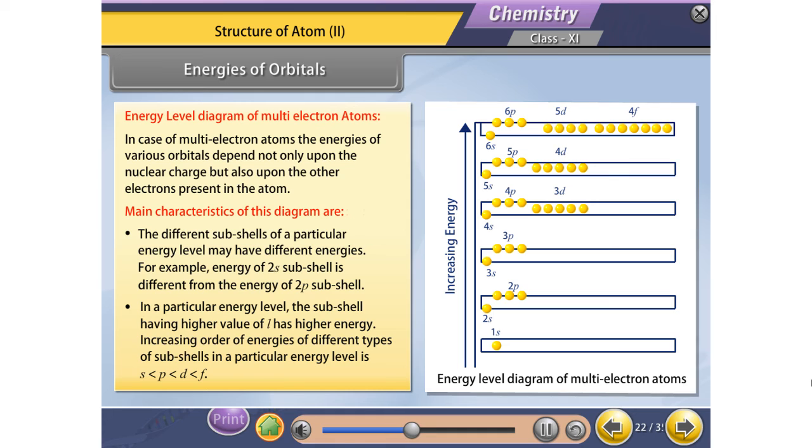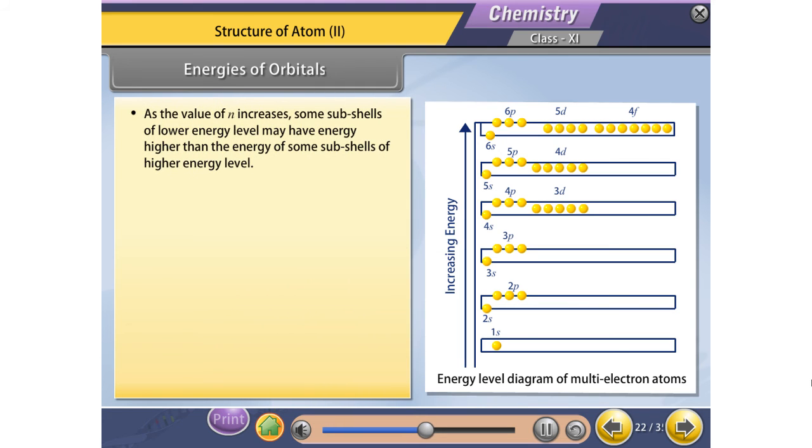Increasing order of energies of different types of subshells in a particular energy level is: s < p < d < f. Number 3, as the value of n increases, some subshells of lower energy level may have energy higher than the energy of some subshells of higher energy level.